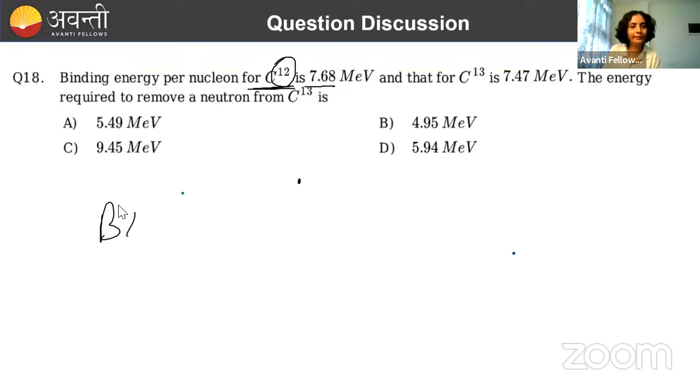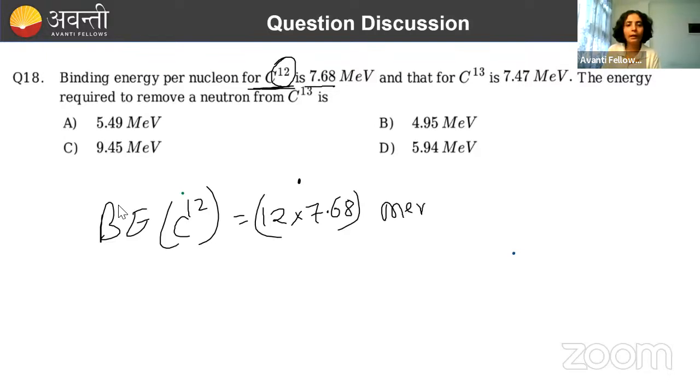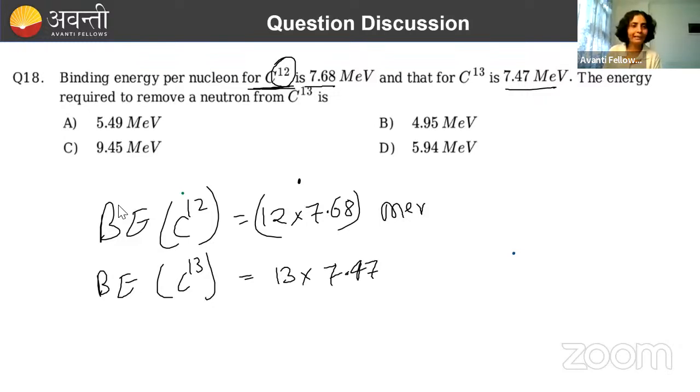So total binding energy of C12 will be 12 into 7.68 MeV. And for C13, binding energy per nucleon is 7.47. What will be the total binding energy for C13? It will be 13 into 7.47.